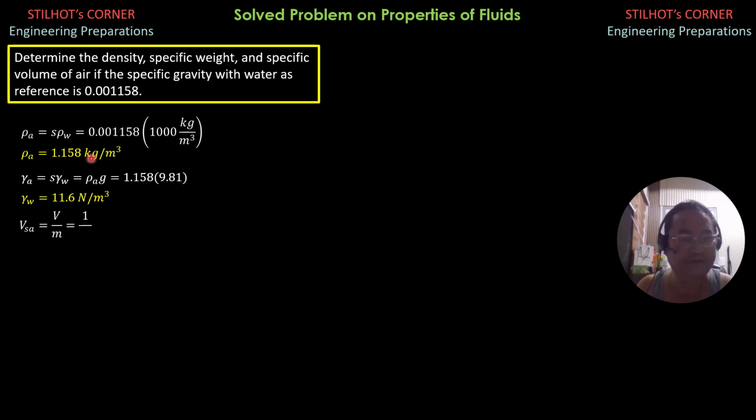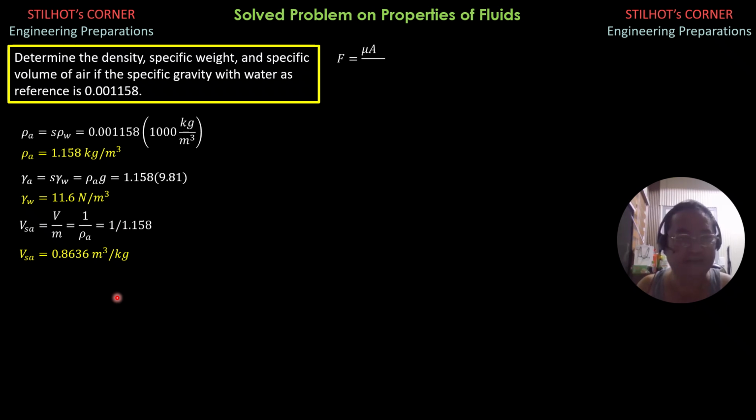It is also equal to g over specific weight, 9.81 divided by 11.6. That's the other way. I'll just use the reciprocal of density because we already calculated the density of air, and it is equal to 0.8636 cubic meter per kilogram.